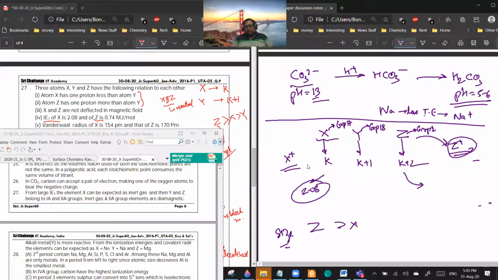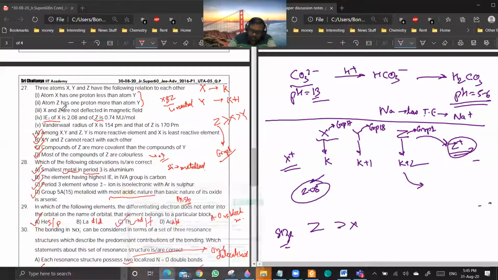Now, when you're talking about van der Waals radius, Z is like 170 and X is like 154. This means that Z has to be on another period. So based on that, this has to be group 18.